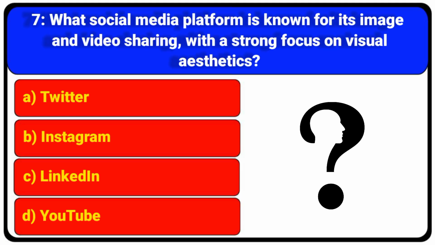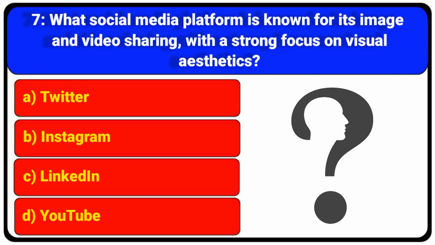Question number 7. What social media platform is known for its image and video sharing with a strong focus on visual aesthetics? A. Twitter. B. Instagram. C. LinkedIn. D. YouTube.